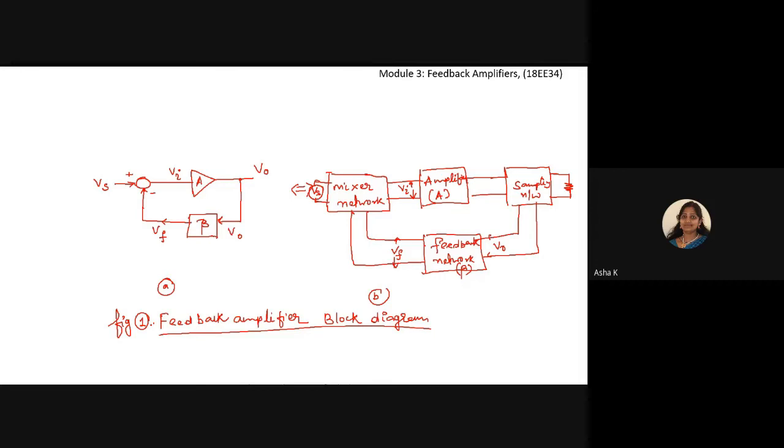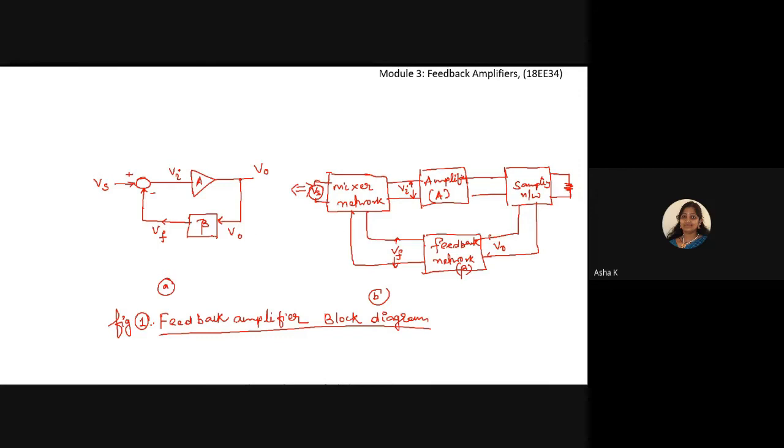The next one we have here is the mixer network, which combines the input signal Vs with the feedback signal Vf to generate the input to the amplifier. In sampling, we'll have two ways of sampling the output signal.